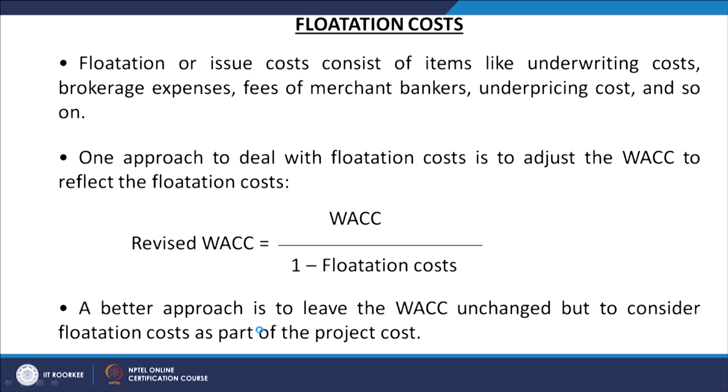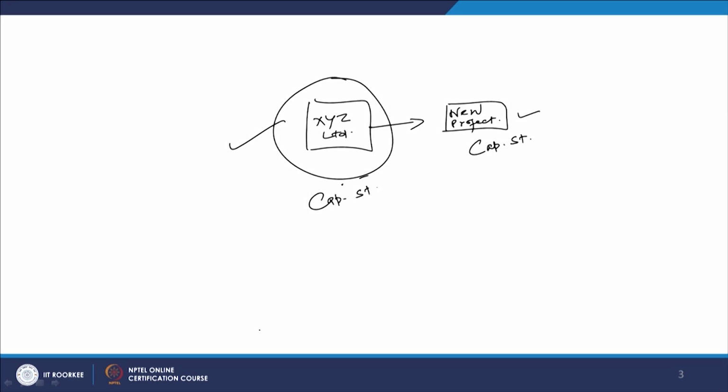When you talk about the sources of funds in the capital structure, a lot of discussion has been done already, and we say the first source is the equity, right. And equity comes from 2 sources. First is the retained earnings, and second one is the fresh issue of stock or shares in the market. So, this plus this makes the total equity capital, right.